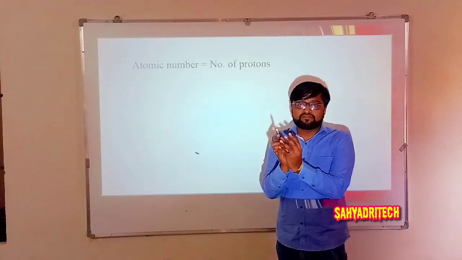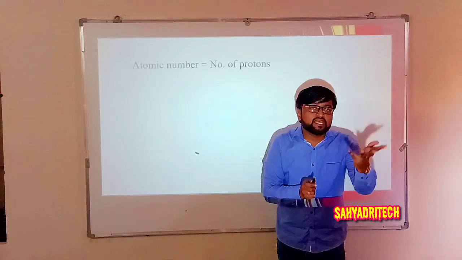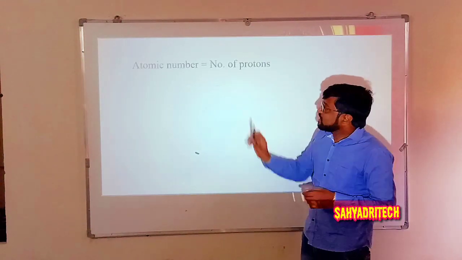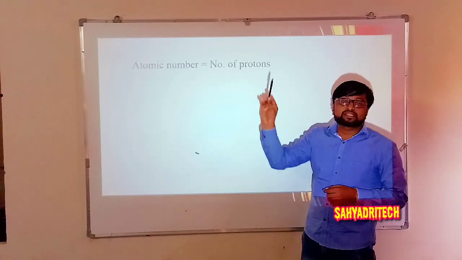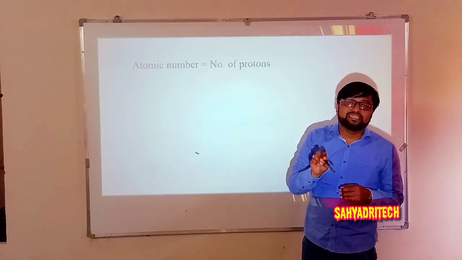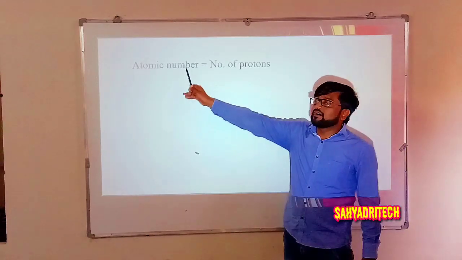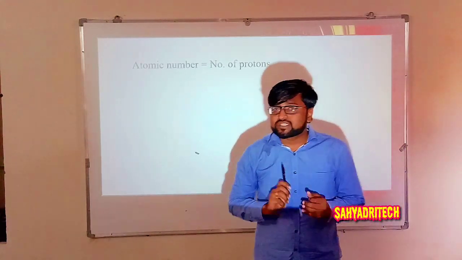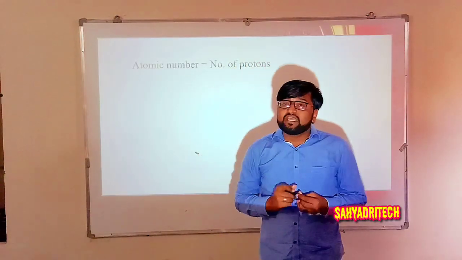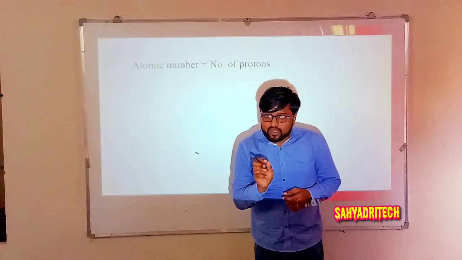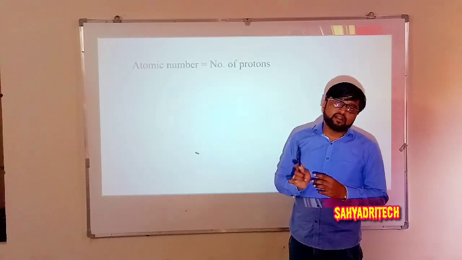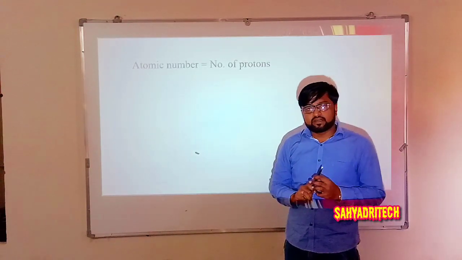If I want to specify the atomic number for any element, what do we have to look for? We have to look for the total number of protons present in the nucleus, which gives the atomic number. So I hope you got the definition. What is atomic number? The total number of protons present in the nucleus of an atom is called atomic number.